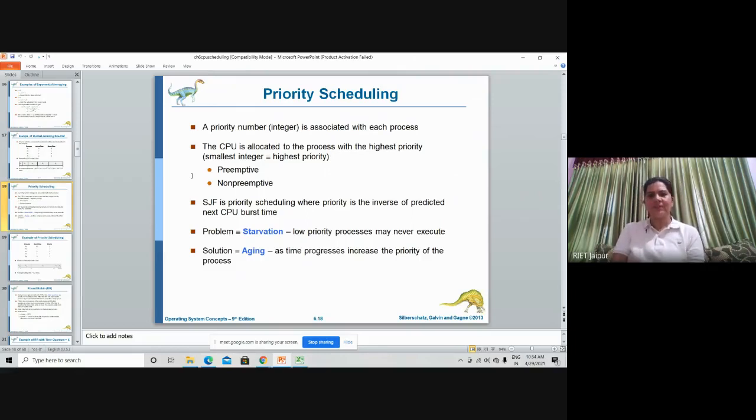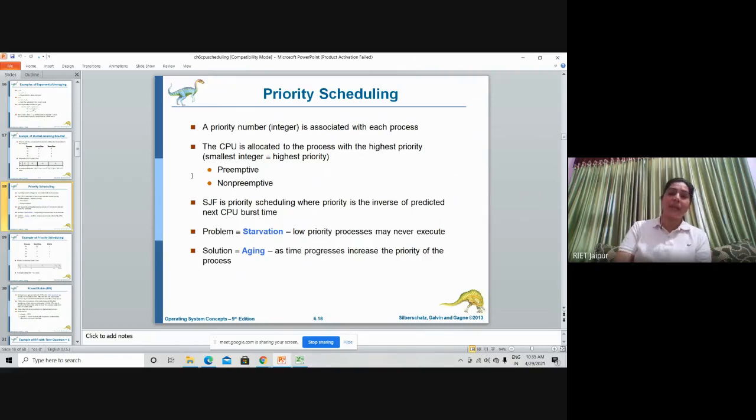What is aging? We just increase the priority of lower priority processes. As integer numbers are associated with each process, we just increase the priority, like by 5, when n number of processes are there. So as time progresses, increase the priority of the processes.